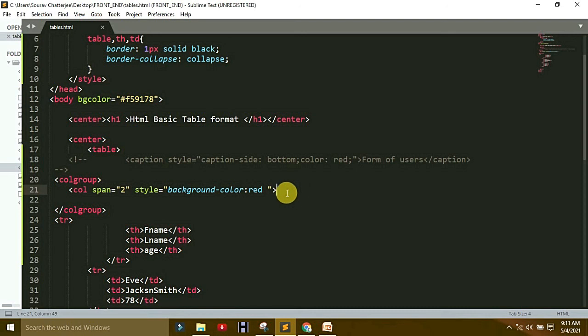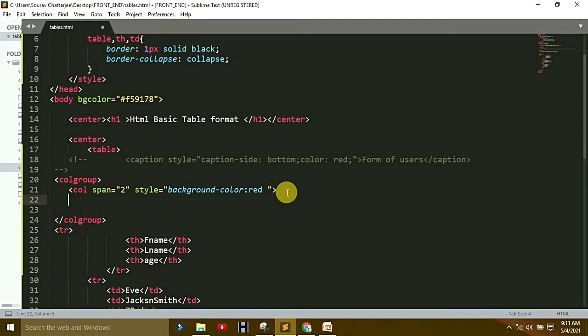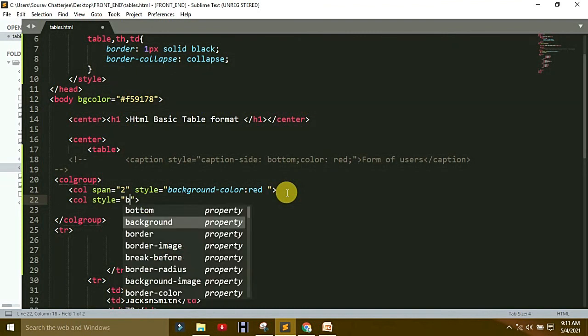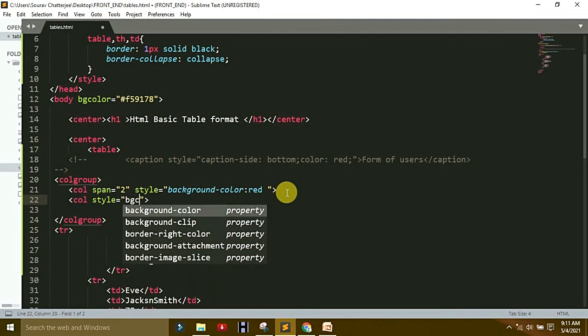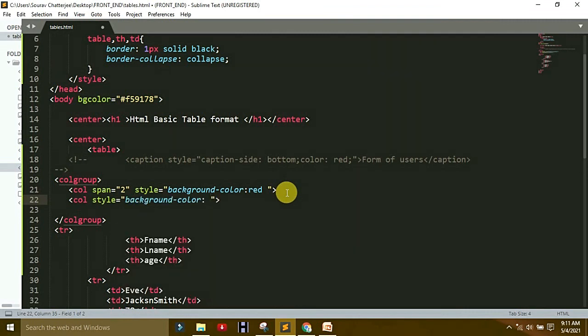Then again a new COL, because we are changing the color. After col, write the same, but not span 2 or span 3, only the style tag, background color is yellow.